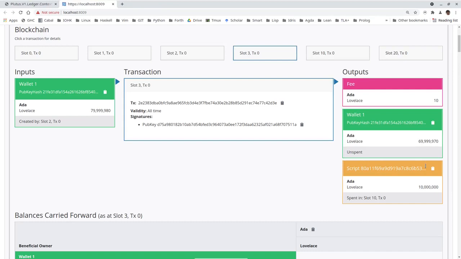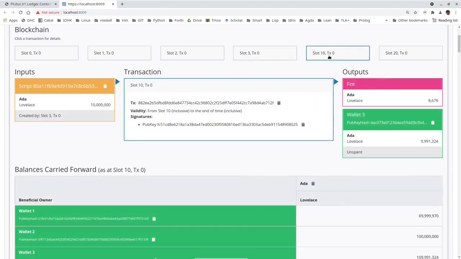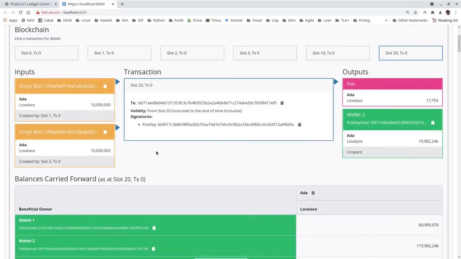the same address. Now in slot 10, this is where wallet 3 grabs, and that succeeds. So the third UTXO is the input, is spent, some fees are paid, and wallet 3 ends up with roughly 10 ADA. Finally, slot 20, wallet 2 picks up the 2 UTXOs that were for wallet 2. Both deadlines have passed, at 10 and 20.